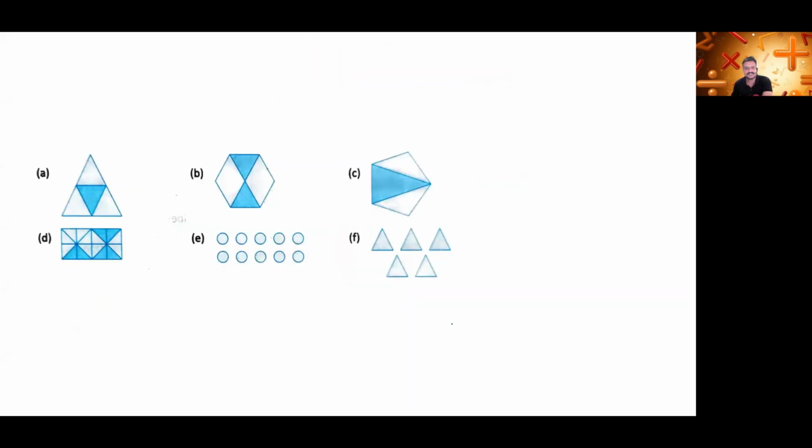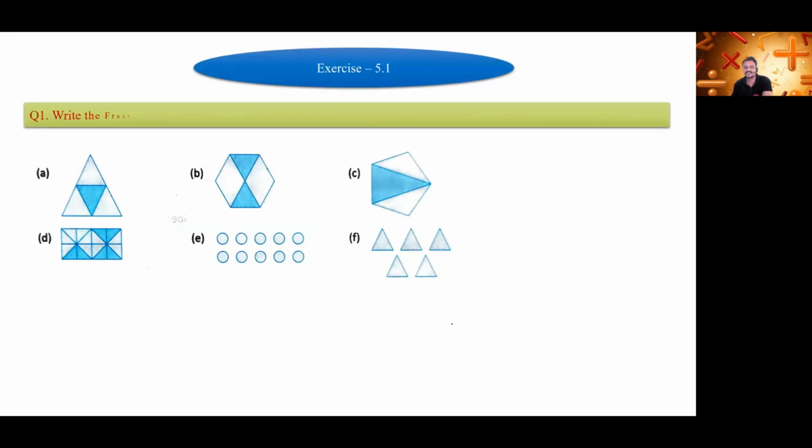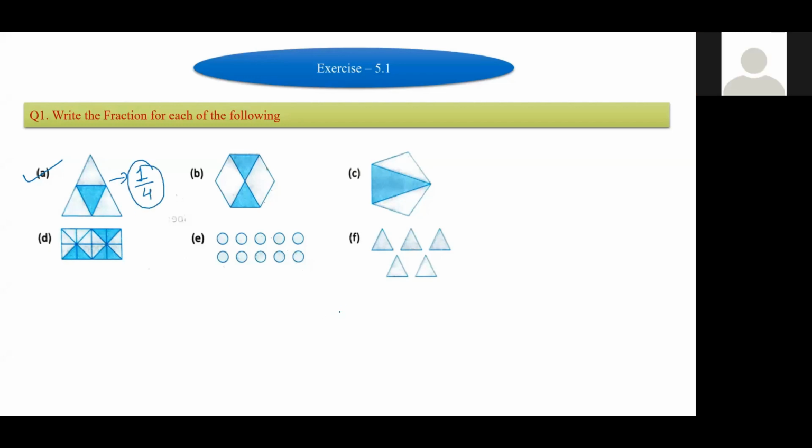Okay, so shall we start the exercise then? First question, exercise 5.1. Who will tell me the answer for this A1? We have just done such a type of question some time before. Yes, Riddhi, go ahead. Sir, it's 1/4. So this figure represents the fraction 1/4. Correct. Sir, I am Siddhi and I also want to say the answer. Okay, dear, you both can give the answer. No issue. 2/4.